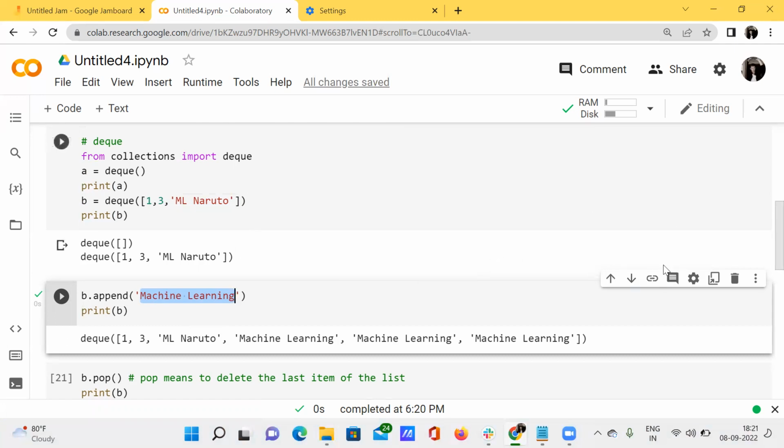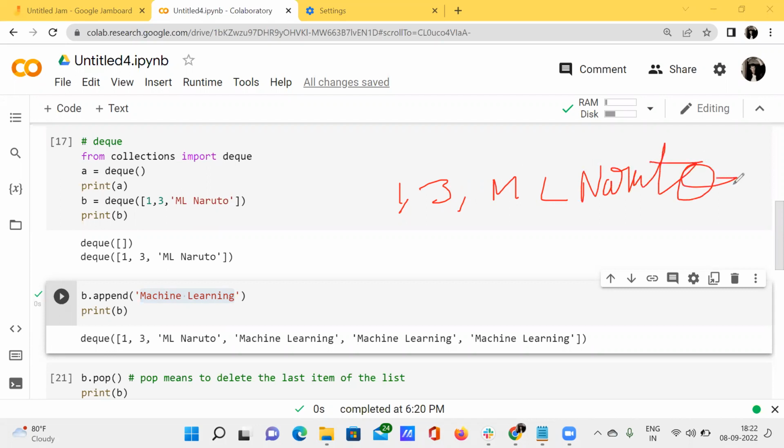See here, I have these three items: 1 comma 3 comma ML Naruto. But when I say b dot append of machine learning, this machine learning gets added to the right of this entire list. I don't want to add it this way.